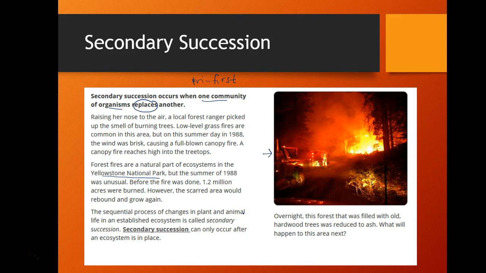And so after that happened, eventually there were different plants and animals that began to grow and live in this area. And when those plants and animals came in, we consider that secondary succession because they're taking over an ecosystem that was once in place.